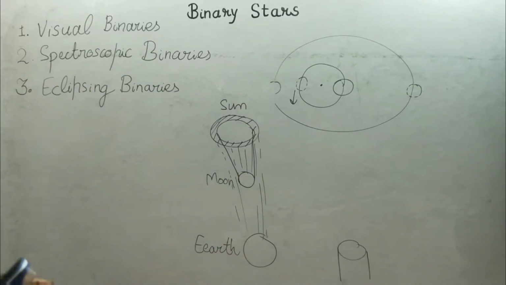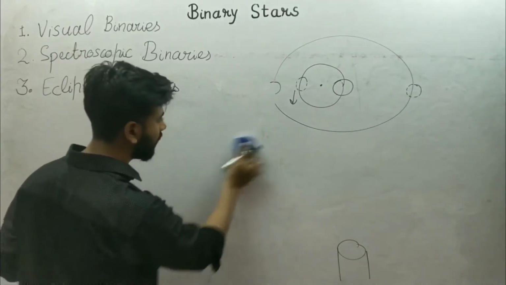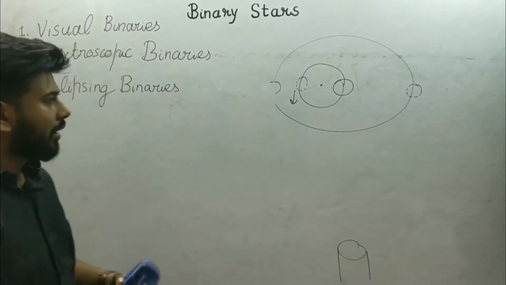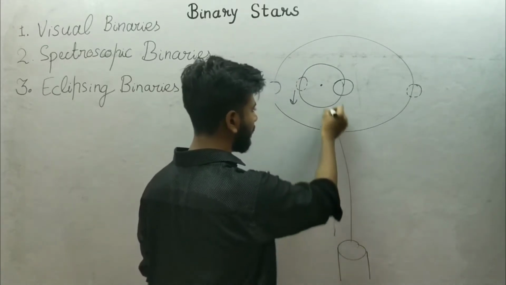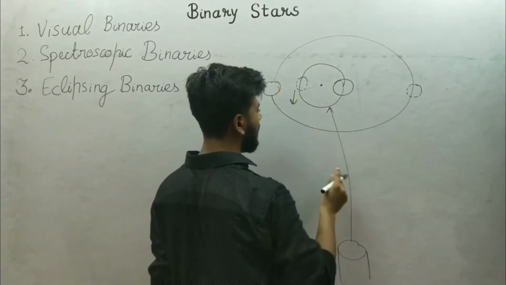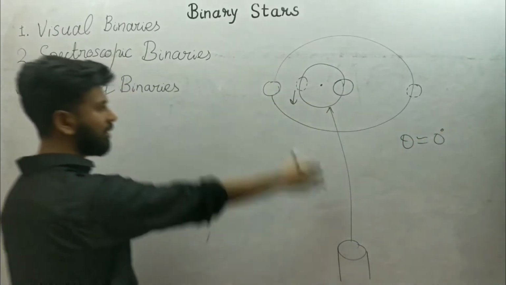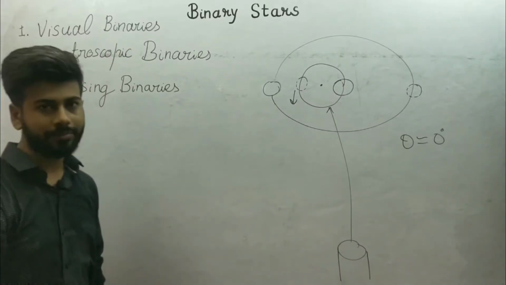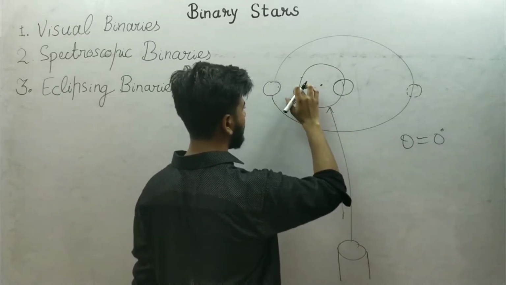Okay, so binary stars can also do this thing. Let's see. If your angle of view, or your side of view, and the revolving plane of the binary stars make an angle of approximately 0 degrees, or I can say both things are in the same plane, then think about this case.